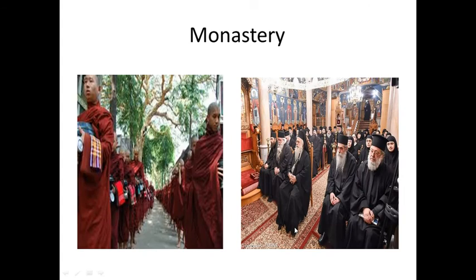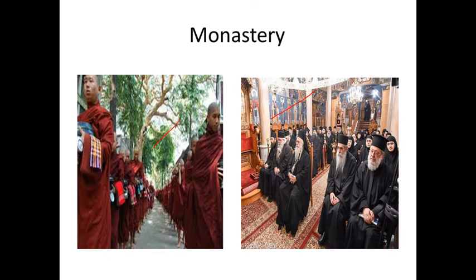Next, monastery. A monastery is a place where monks live. So monks, priests, whoever they are, the people live in this monastery. A monastery is a place where priests and nuns live.